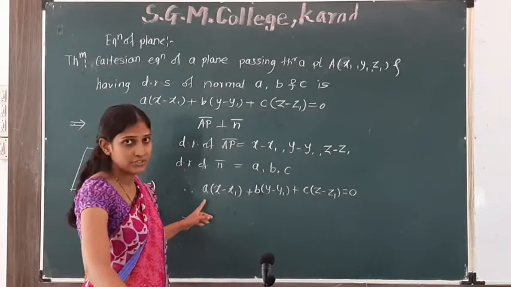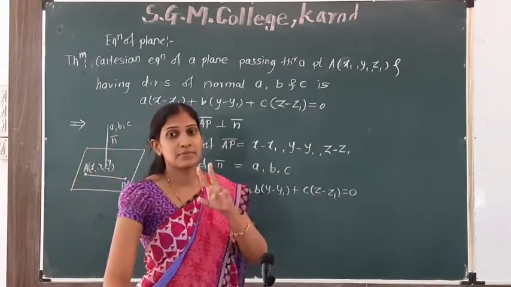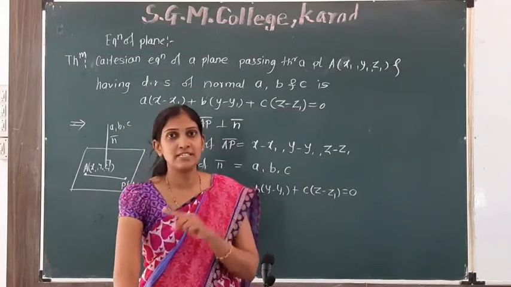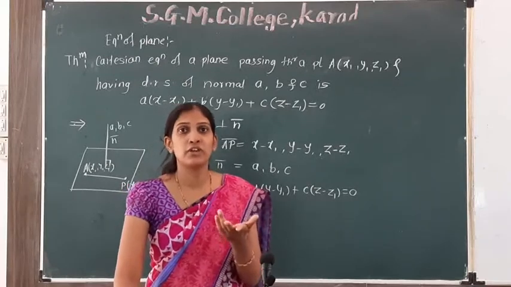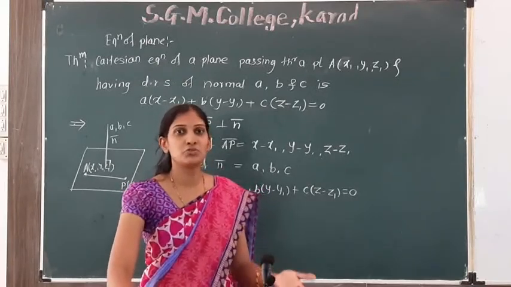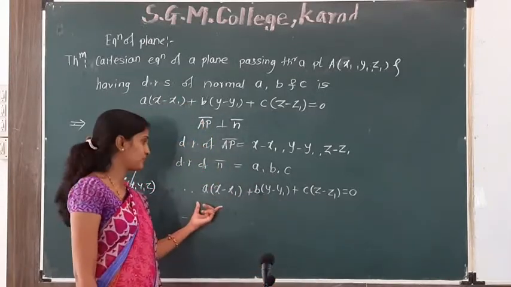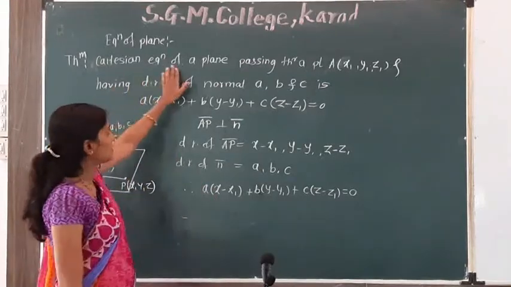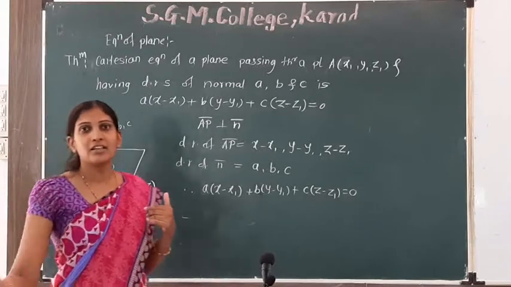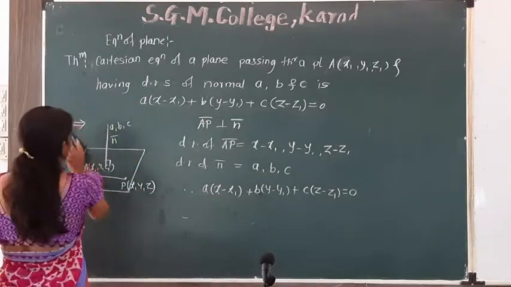We studied this in the vector chapter in 12th standard. If two lines are perpendicular to each other, and the first line has direction ratios a, b, c and the second has direction ratios a1, b1, c1, then a into a1 plus b into b1 plus c into c1 is equal to 0. We use that formula here. So this is the Cartesian equation of a plane passing through a point and perpendicular to a given vector. Now, next theorem.